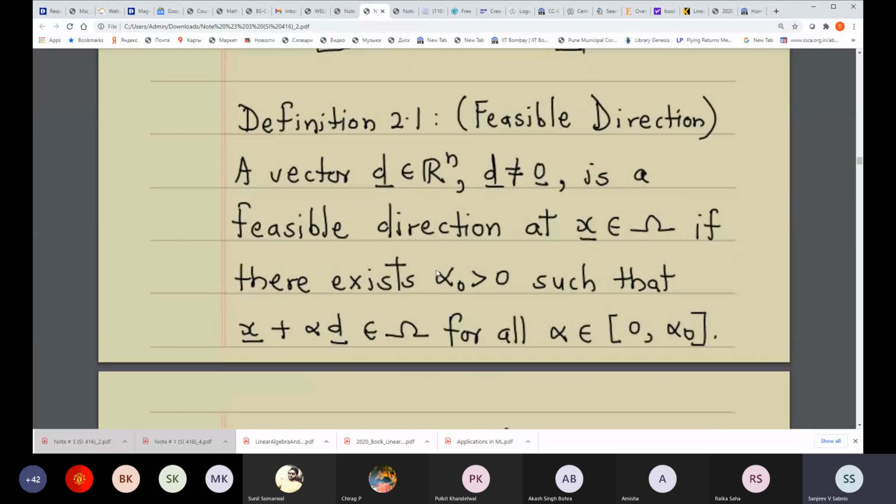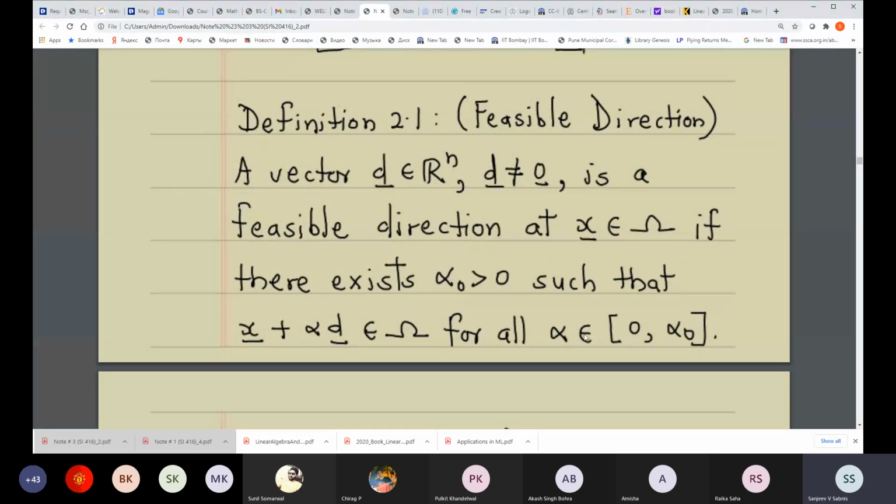Okay, here it is. So a non-zero vector d belonging to Rn is a feasible direction at a given point in the domain of the function if there exists an alpha naught positive such that the vector x plus alpha d belongs to the domain, it stays inside the domain, for all alpha belonging to 0 to alpha naught.